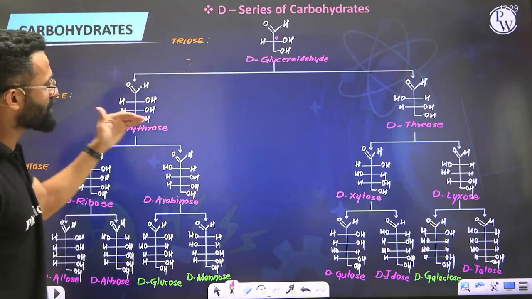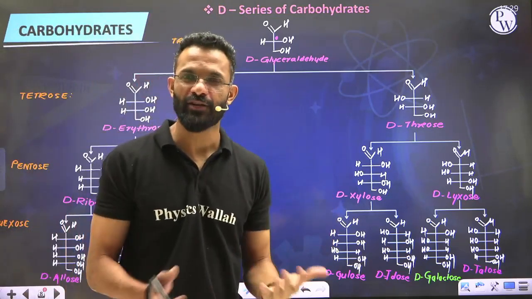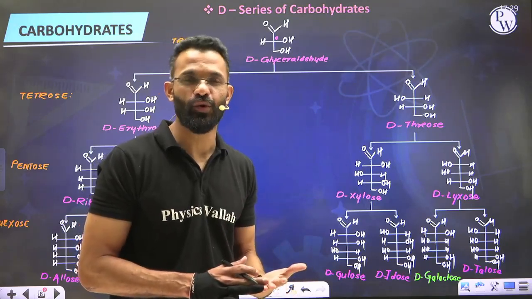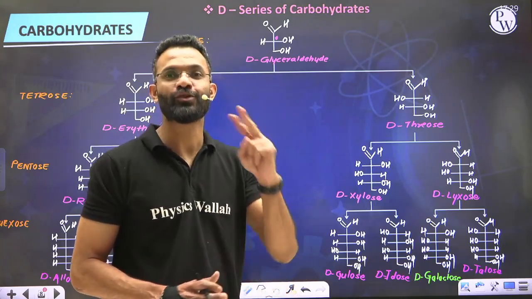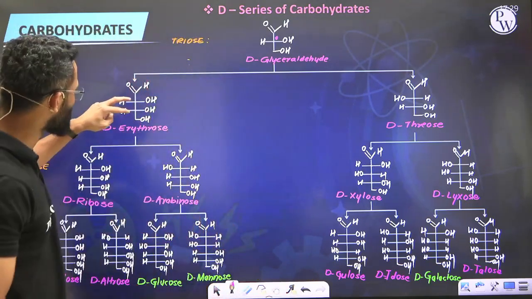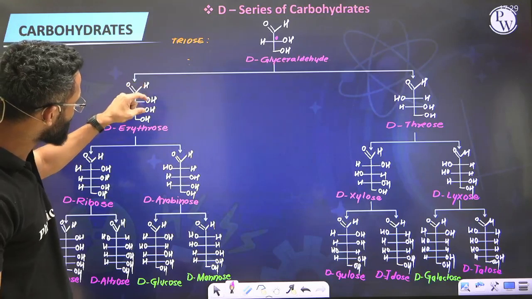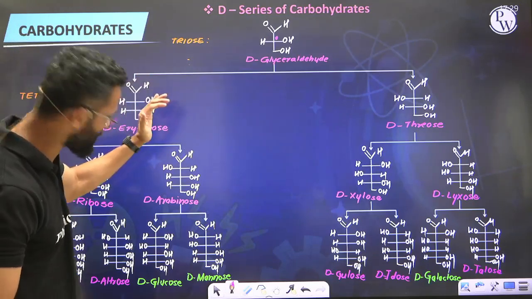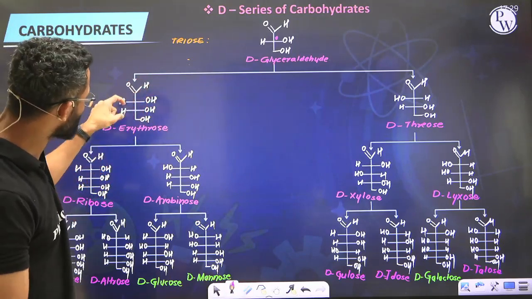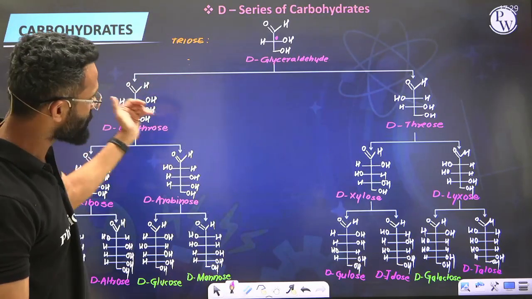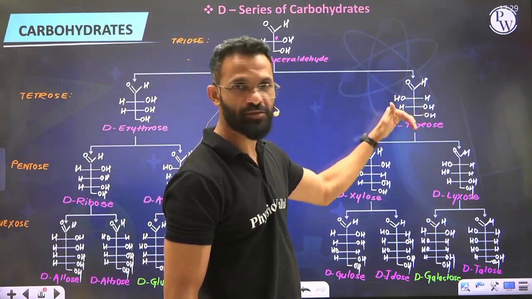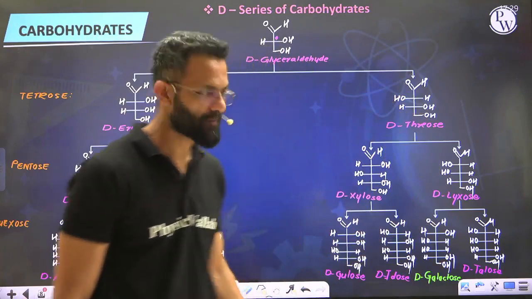Then erythrose and threose is a special naming system that you have also studied in stereochemistry, because erythrose, threose is the naming given to only those compounds containing 2 chiral carbon atoms. Such a compound, when you put it in the Fischer projection, if identical groups are represented on the same side, you call it erythrose, like 2 OHs on the same side, or you may say 2 H's on the left hand side. But when those 2 identical groups are on the opposite side at the chiral centers in the Fischer projection, then you call it threose.